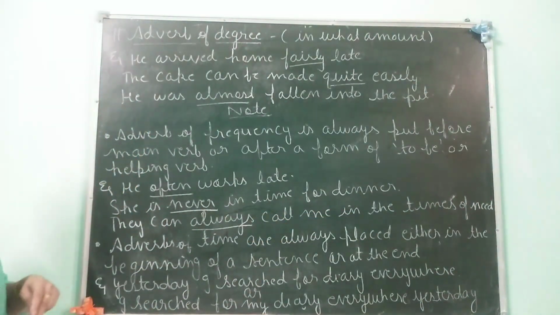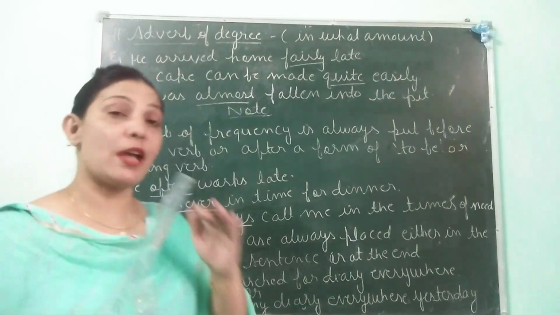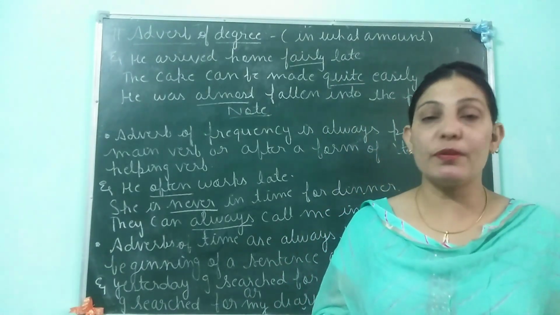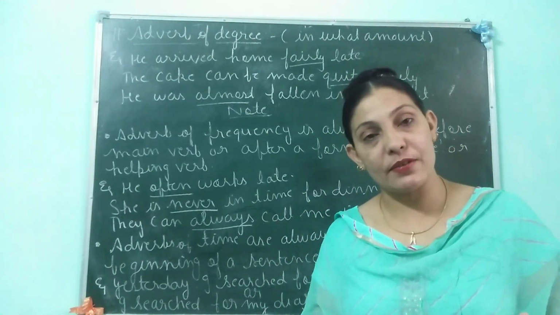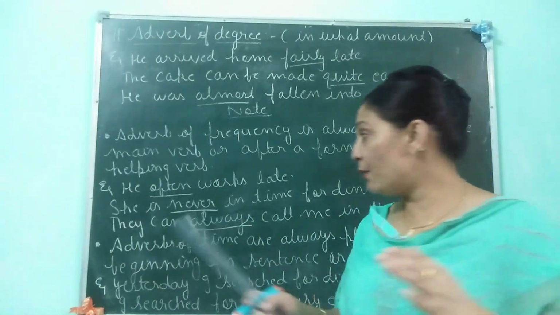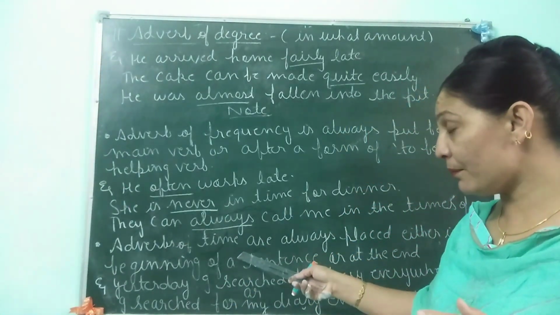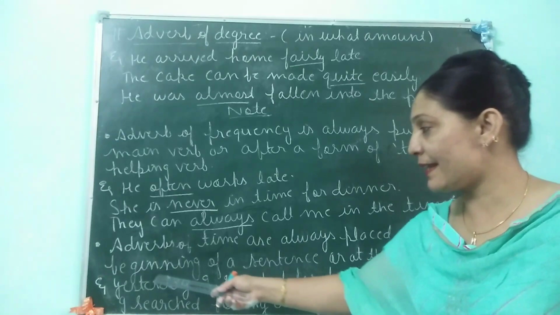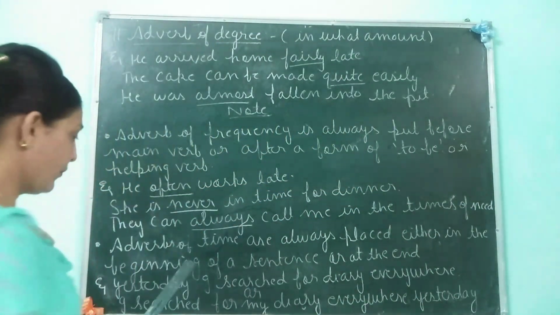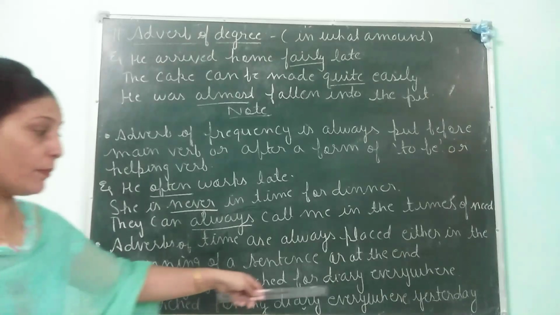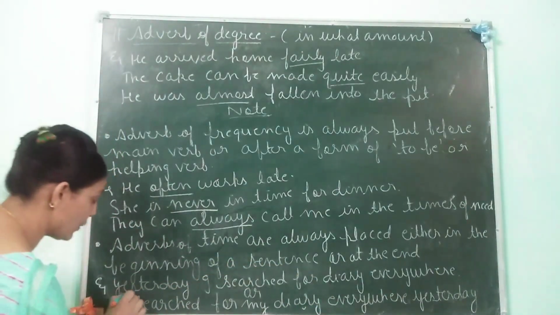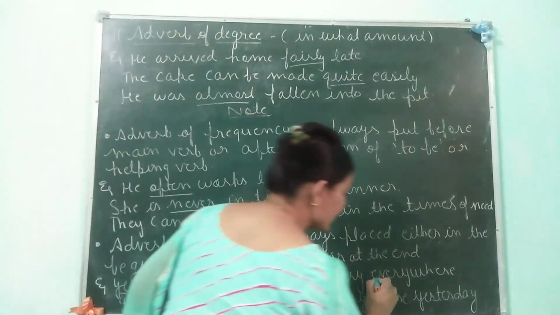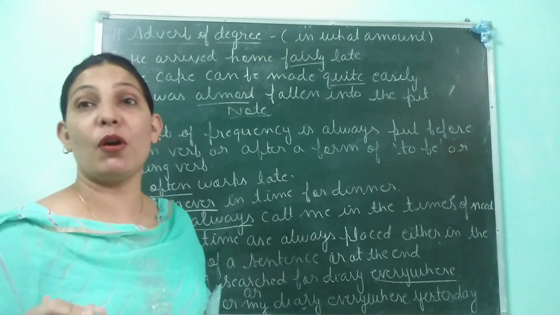Now, second point that we have to remember is what? Adverb of time. Adverbs of time are either placed in the beginning of the sentence or at the end of the sentence. I mean, what I mean to say, that adverbs of time, they come after the adverb of place. It will be clear after this example. Yesterday, I searched for my diary everywhere. What do you think yesterday over here is? It is adverb of time. And everywhere is, yes, everywhere is adverb of place.